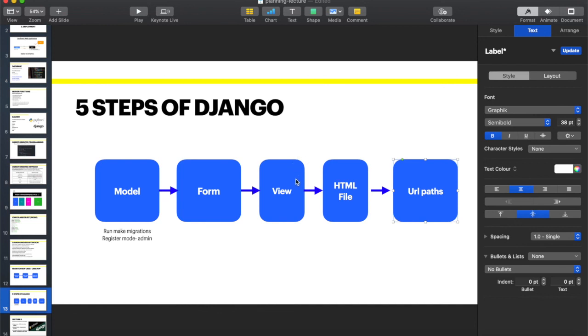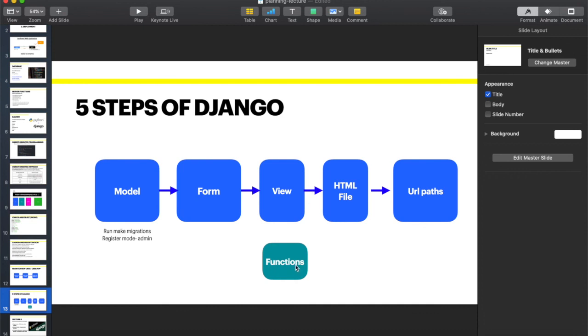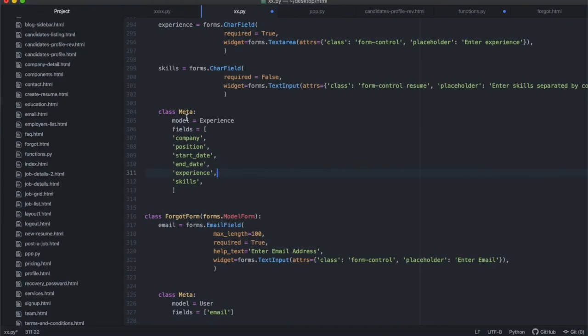In this case, we've added a new step. I'm going to put it in here, maybe at the bottom. And I'm going to give it a different color, like that color. Let's call it functions. This is something new that we didn't have before, because these functions can go to the views. So sometimes you'll have a functions file that is written to support your views, because you cannot type every single logic inside of your view document.